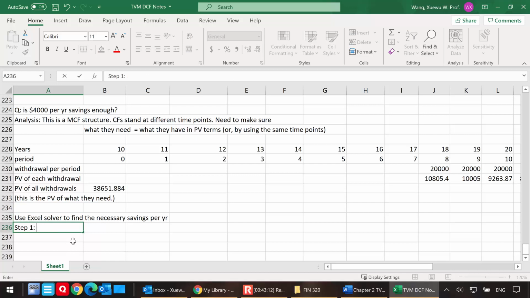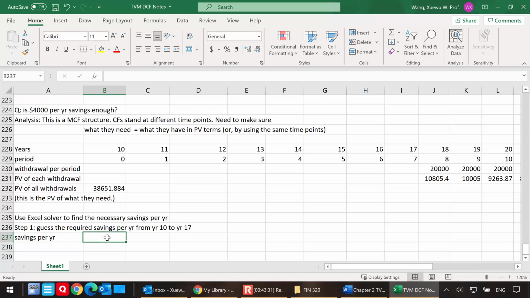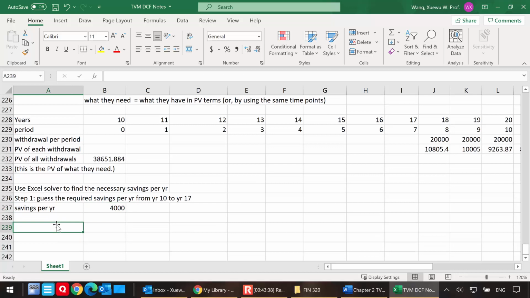So I'm going to calculate. Step number 1, I'm going to guess the required savings per year from year 10 to year 17. This is when they're going to actually save. So I'm just going to say, savings per year. I'm going to take a random guess. The question actually provides a guess, which is 4,000. So I'm just going to take that guess, and that's my step number 1. You can guess any other numbers. You can guess $1 if you want.